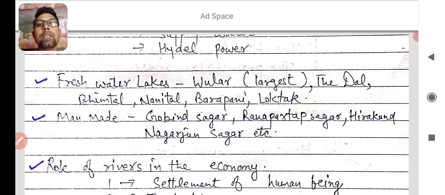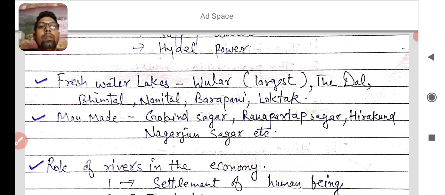And the next is man-made lakes. Some lakes are made by man. These are Gobind Sagar, Rana Pratap Sagar, Hirakund and Nagarjuna Sagar, etc. You know that Nagarjuna Sagar dam is also there. So on which river? I think you know the answer, that on Krishna River Nagarjuna Sagar dam is built. And Hirakund dam is built on, I think you know the answer, Mahanadi.